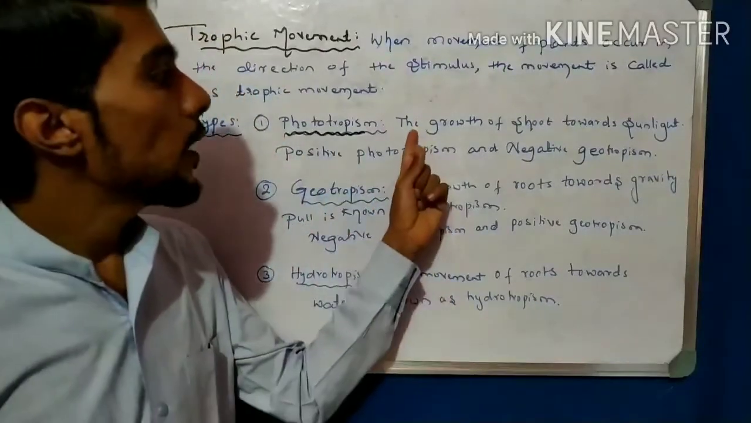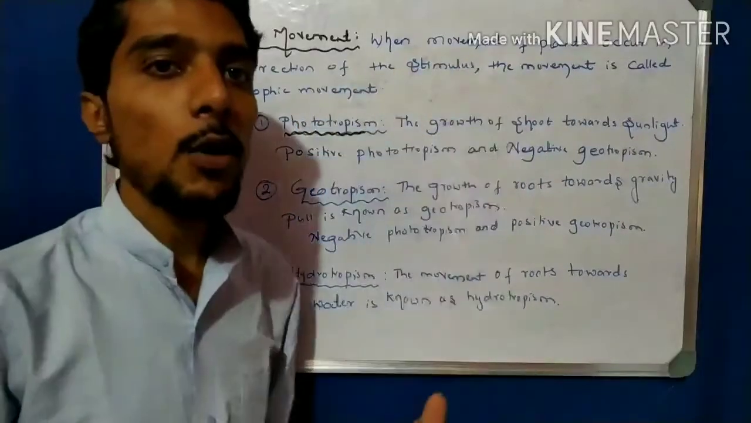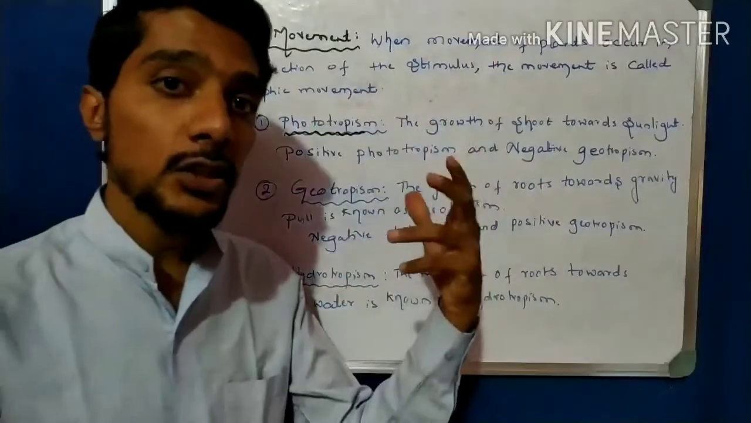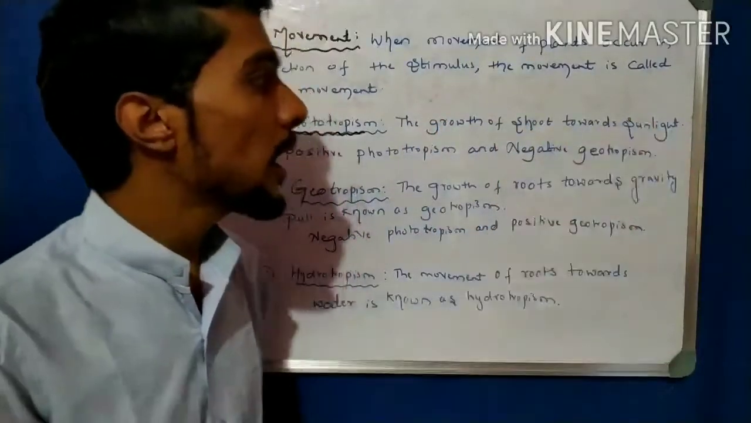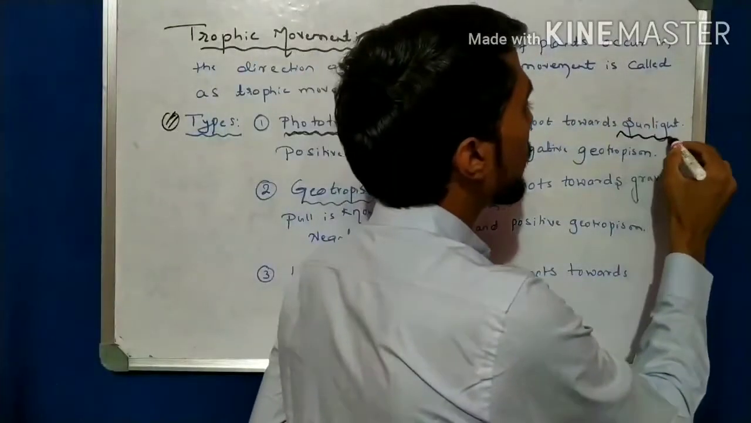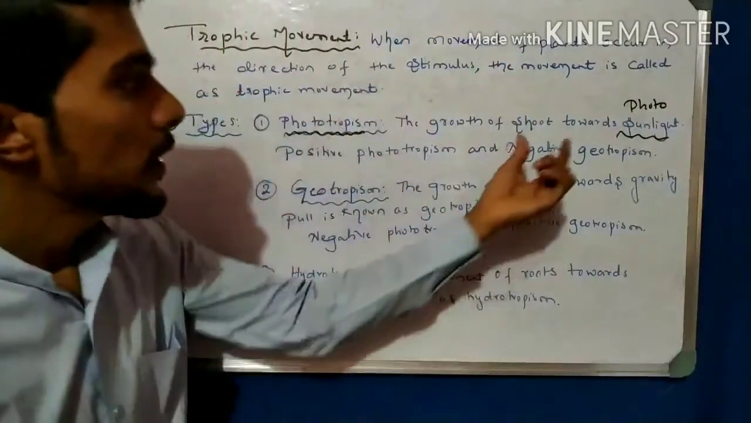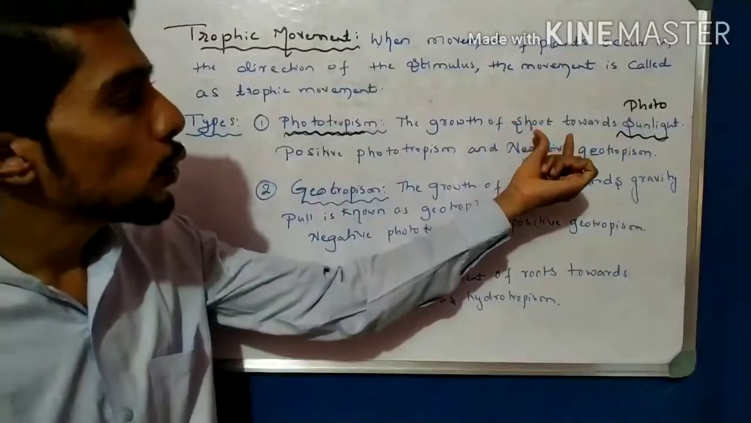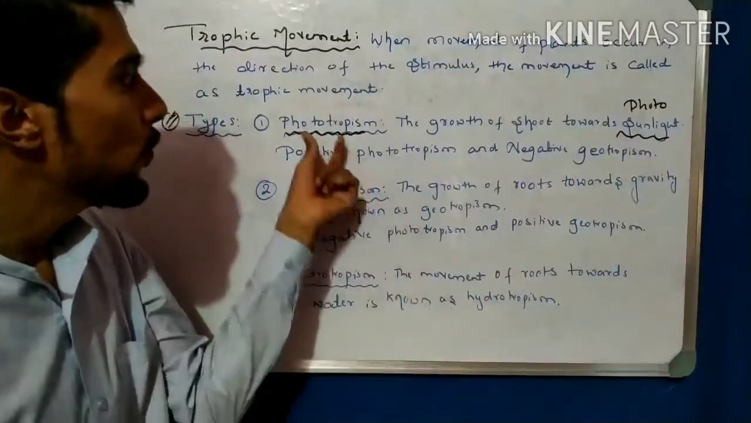Here see the movement of the shoot. Shoot means the upper part of the body: stem, leaf, branches, all these. The growth of this shoot toward the sunlight, this is what photo is. The growth of the shoot towards the sunlight is called phototropism. Very easy, simple one.